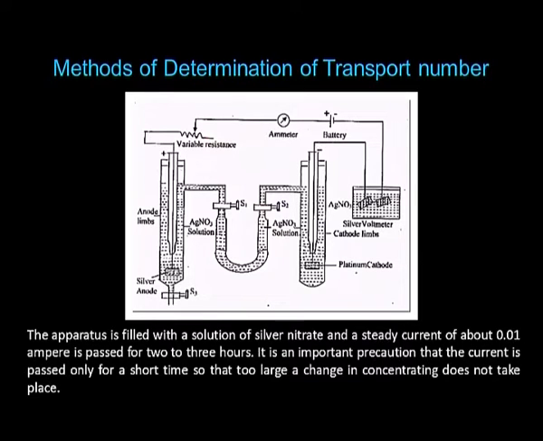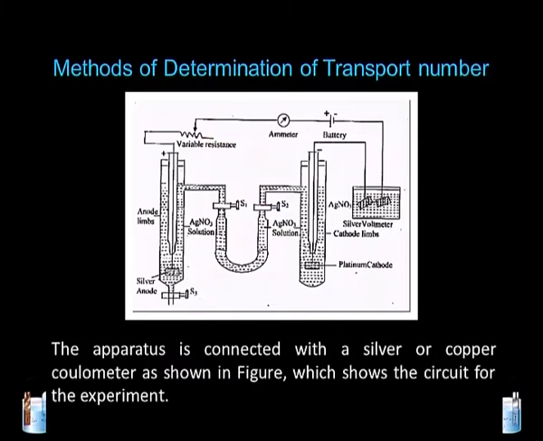It is an important precaution that the current is passed only for a shorter time, so that too large a change in concentration does not take place. The apparatus is connected with a silver or copper coulometer. There is a coulometer here which we need to use to determine how much current has passed through and how much amount of matter is deposited through that.